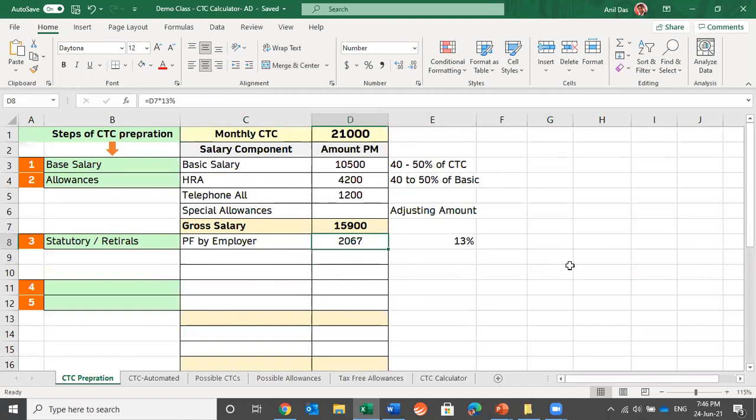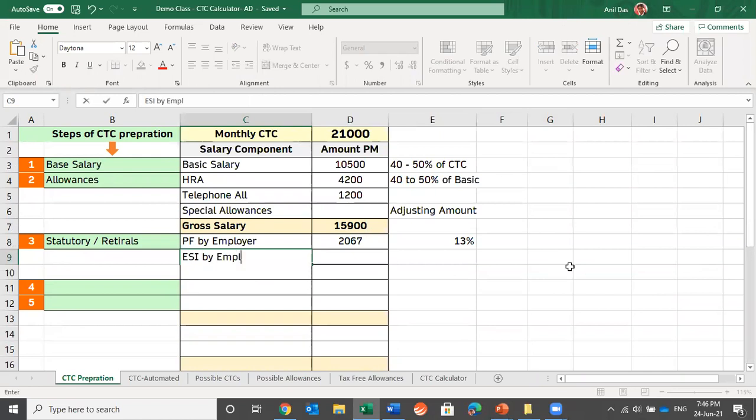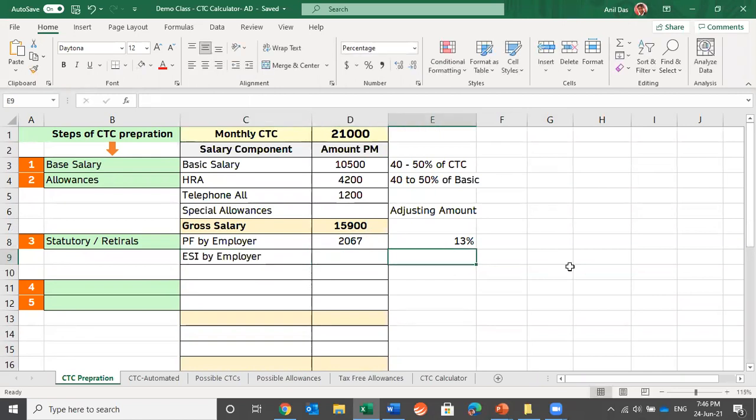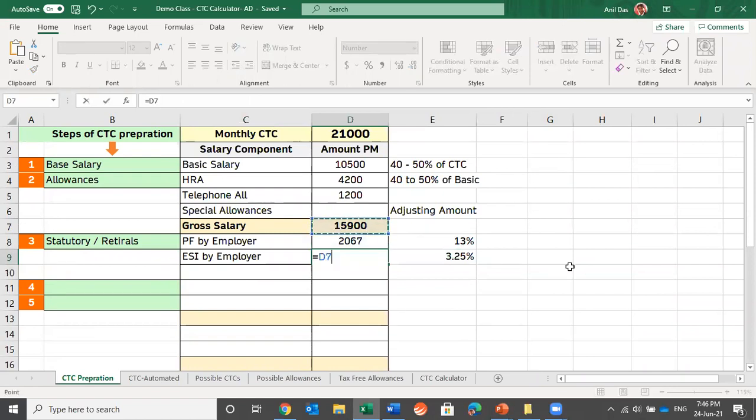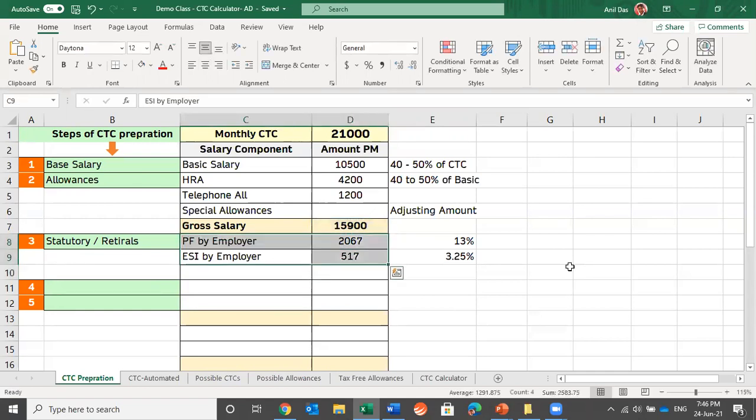So we have calculated provident fund, which is contributed at the rate of 13% by the company. Now ESI by employer. Anybody who can guide me how much employer contributes? Employer contributes 3.25% in ESIC every month for the employee. And there is no confusion, no doubt, ESI is calculated on gross salary. So we have calculated these two statutory benefits. If you want to add gratuity or bonus, you are free to do that. But these two are good enough to start with or to understand the breakup.